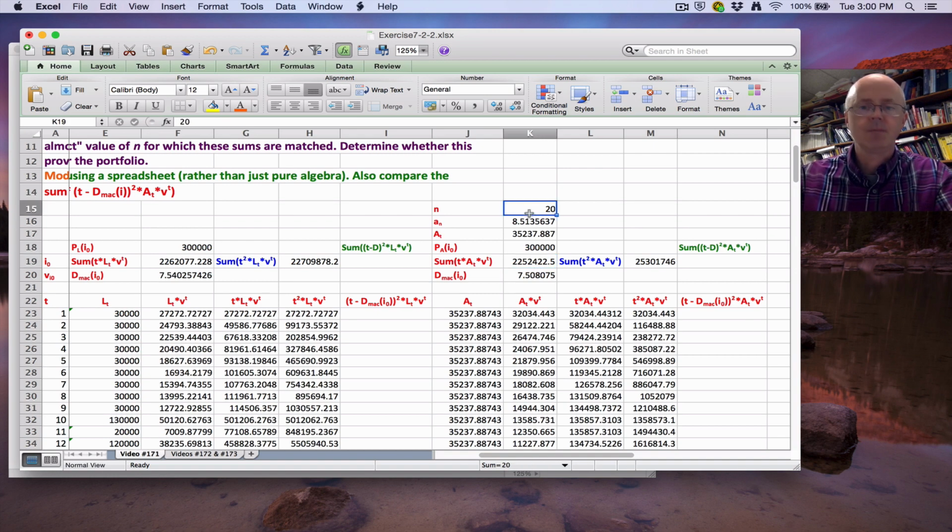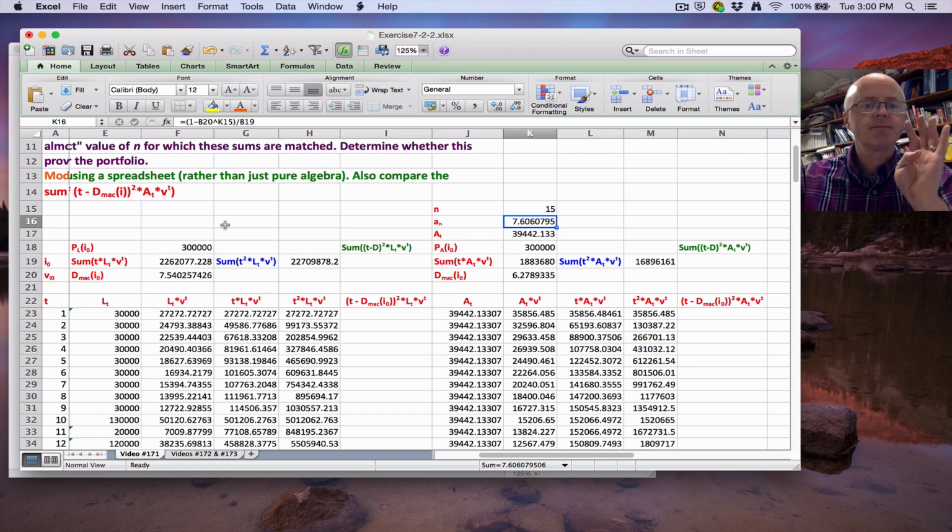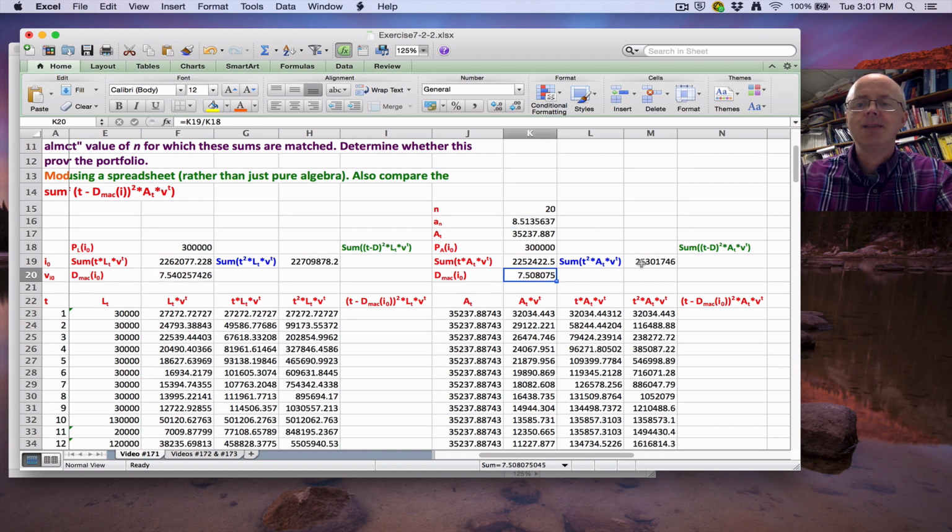Now what about immunization? When n equals 15, of those 4 choices giving us the most close match of the durations, we are not immunized. The sum of the t squared times Lt times v to the t is bigger than the sum of the t squared times At times v to the t. We need for this thing to be bigger than this thing to be immunized. And so that's not happening. So in the n equals 15 case, we're not immunized. But when n equals 20, where we have an even closer match of durations, then this number is bigger than this number, and we are immunized. So that's why the answer in the solutions manual as well is not quite right.